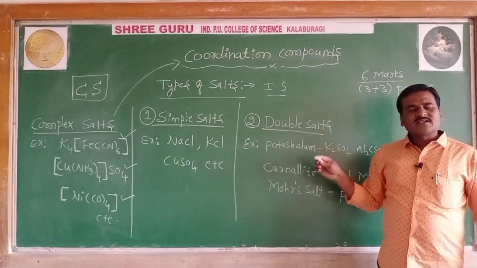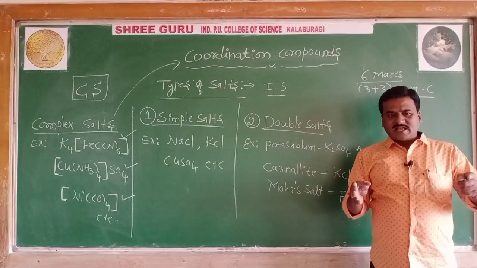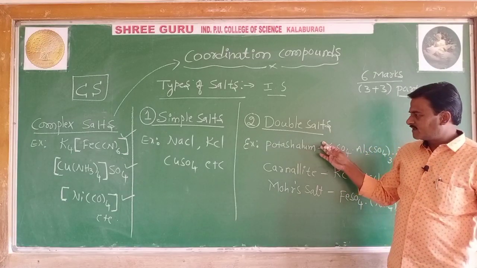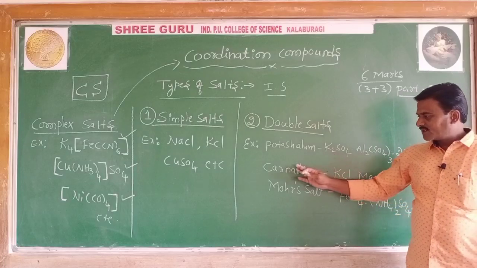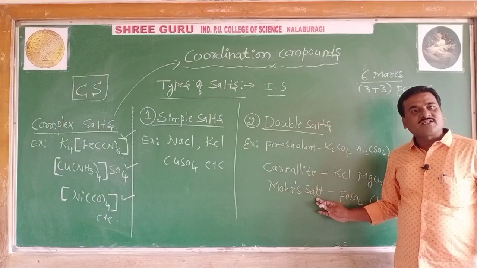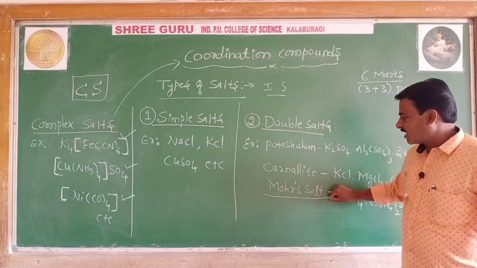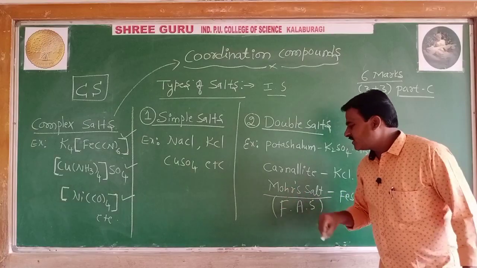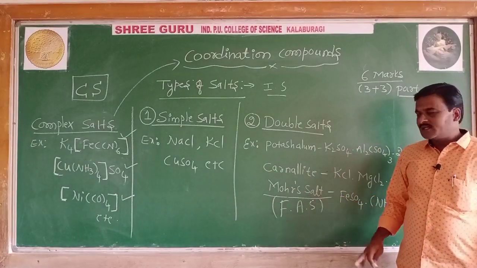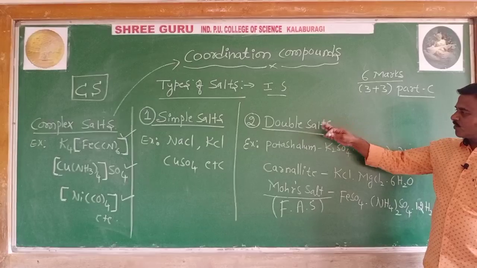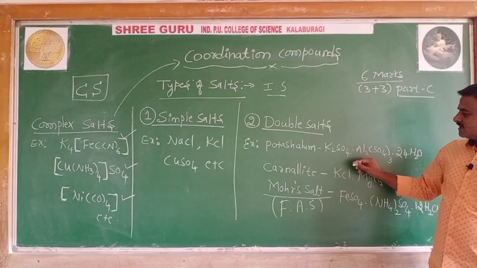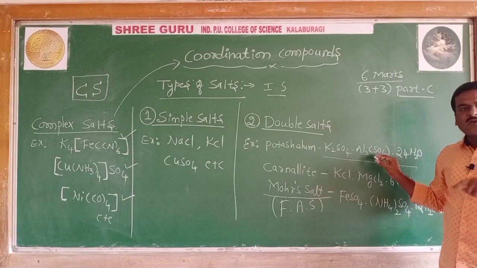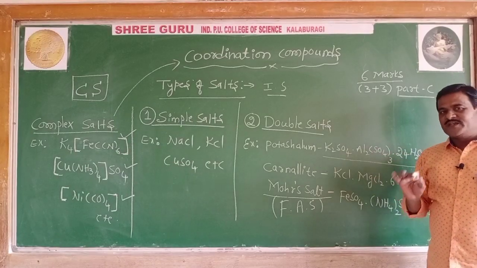Coming to the double salts, these are salts formed by the addition of two simple salts in equimolar proportion. Examples: carnallite, Mohr's salt. Mohr's salt is nothing but ferrous ammonium sulfate. The point of observation in double salts is that they retain their identity in the solid state, but they lose their identity in aqueous solutions.